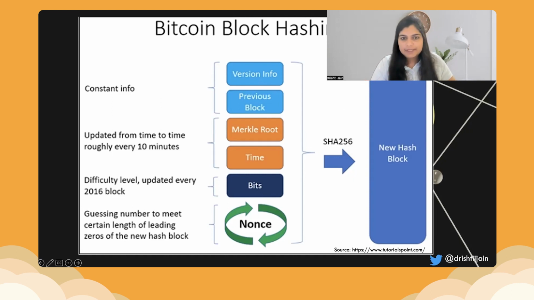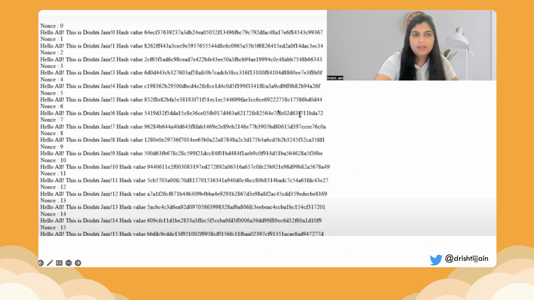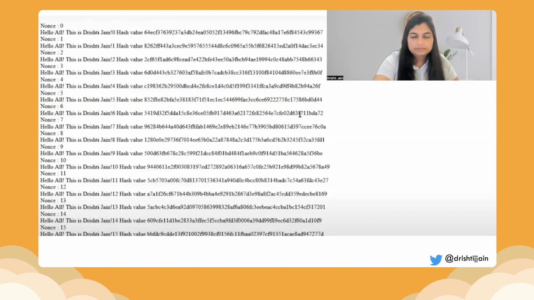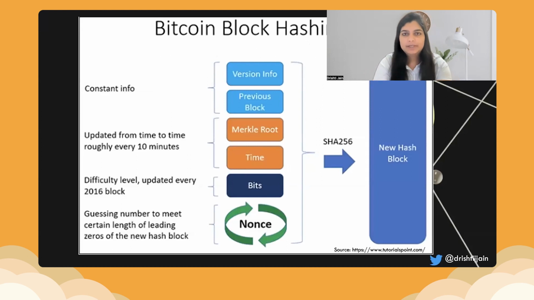All of this is happening, and the miners are competing to calculate the nonce, the very bottom part of this whole block that you see. And that is the nonce that we saw here. The nonce, like for example here, for my text, my nonce was 1168. Which led to my initial 3 zeros to be there, which was my logic. So this keeps on happening in the Bitcoin block hashing function every time.